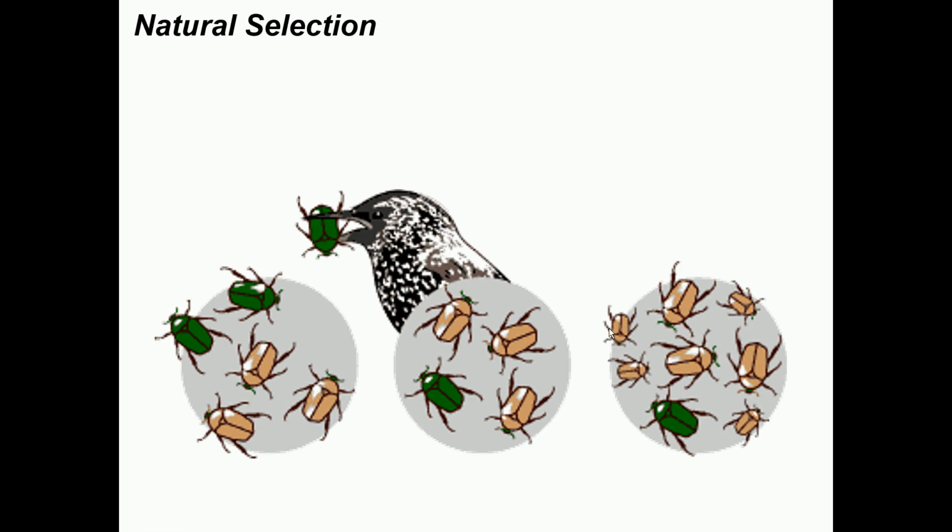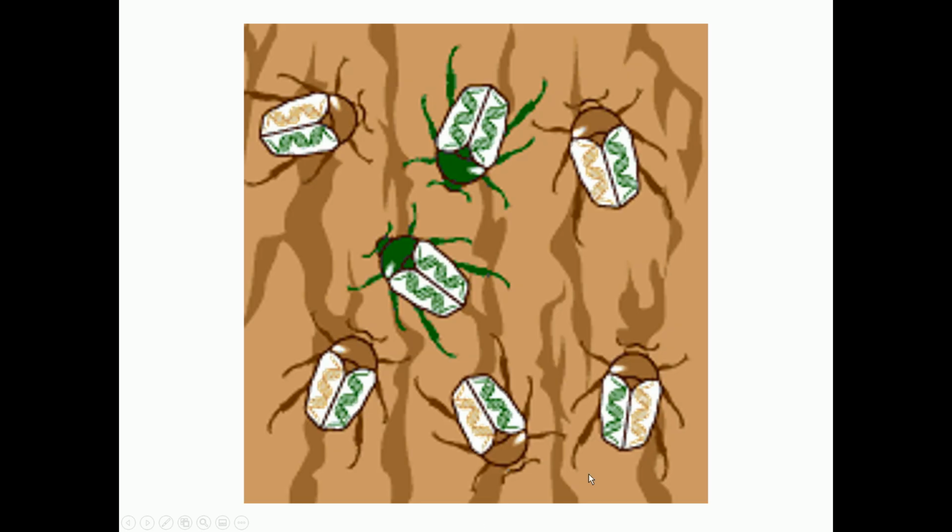So if there is some kind of a bird or a predator, the insects more visible to the bird will be green, because the brown insects' body coat is merging with the background. So the bird will not be able to see them.